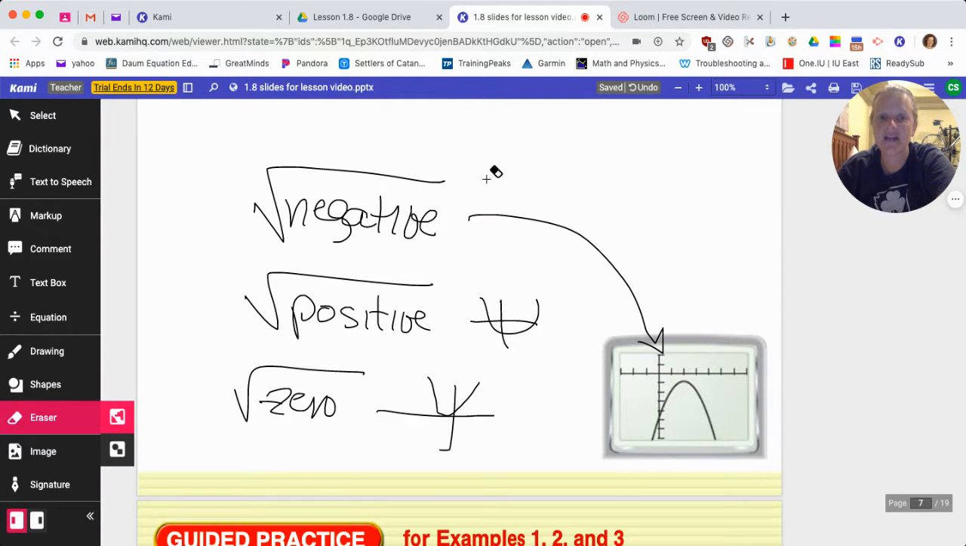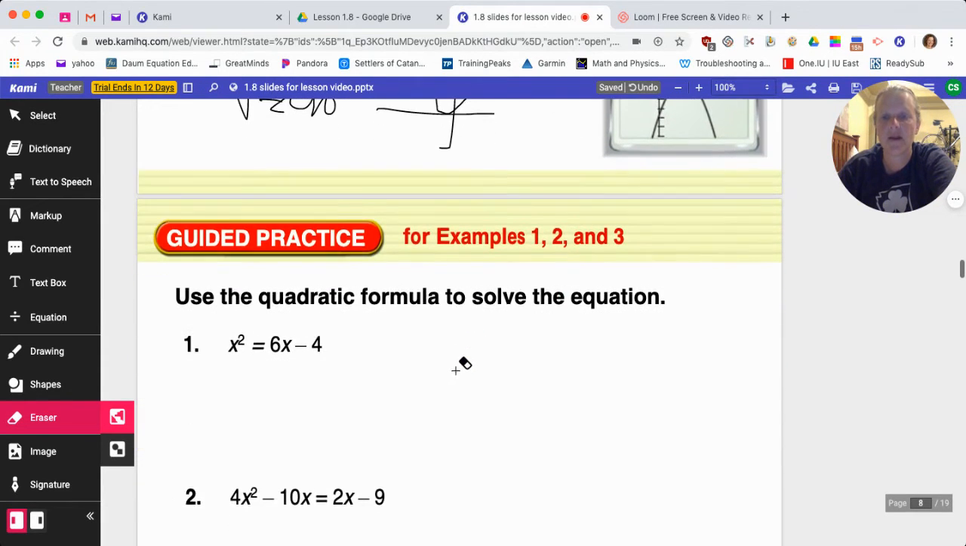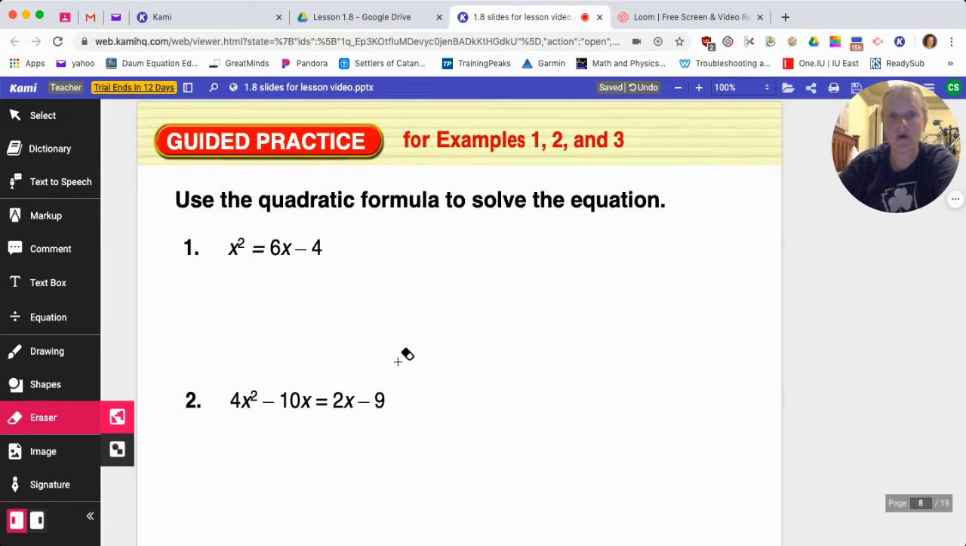All right, so negative, we don't touch the x-axis. Positive, we touch it twice. And 0, we touch it once. I'm going to give you the answers to these because I want to get to the next spot, which is pretty important. We're going to talk about the discriminant.